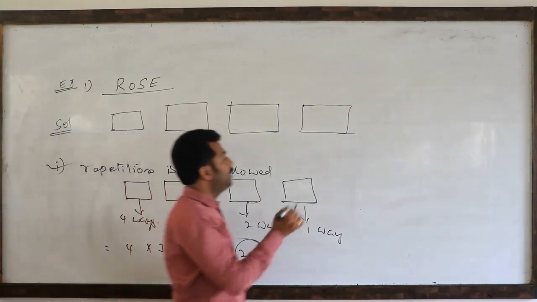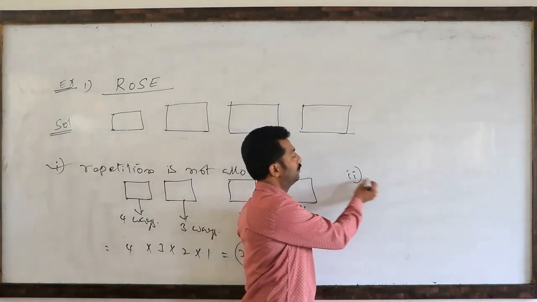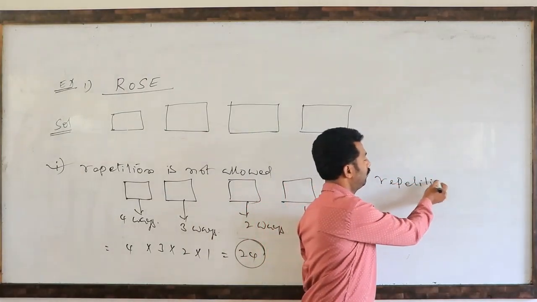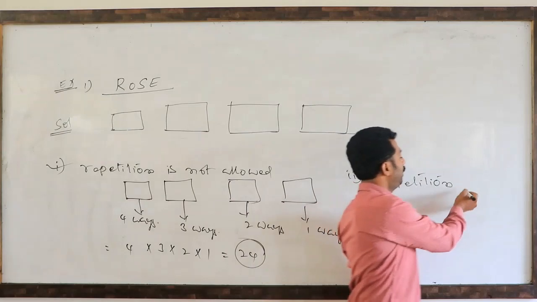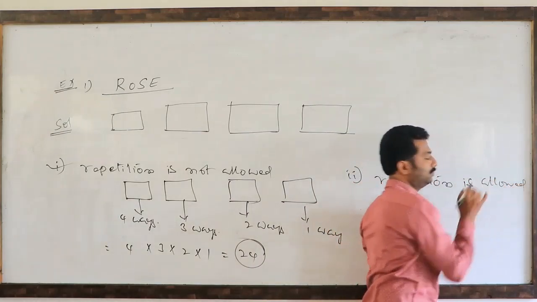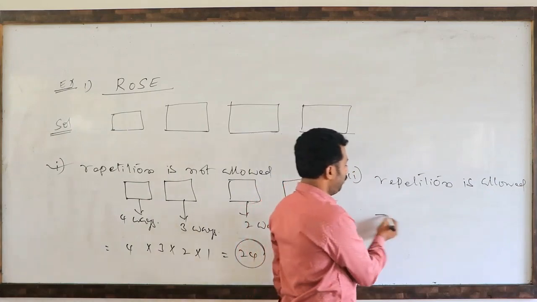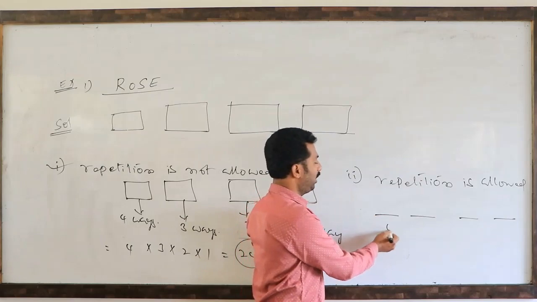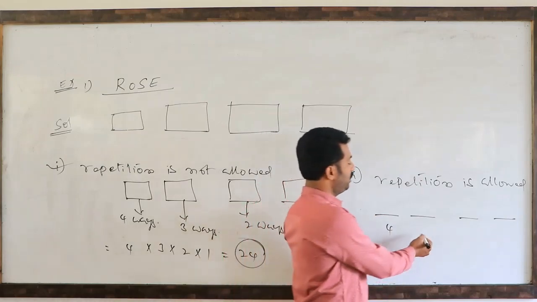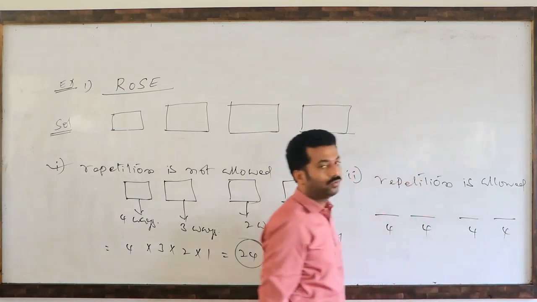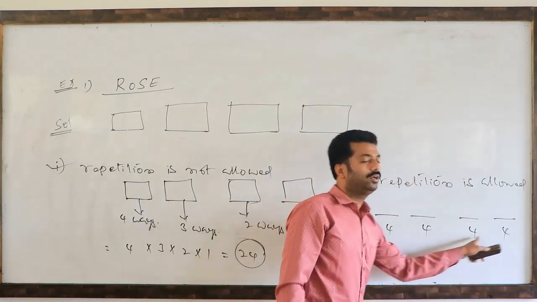Suppose repetition is allowed. Repetition is allowed. So again you observe 4 blanks are there, 4 letters are there. This blank can be filled 4 ways. Repetition is allowed, 4 ways. This is 4 ways. This is 4 ways. 4 into 4 into 4 into 4.